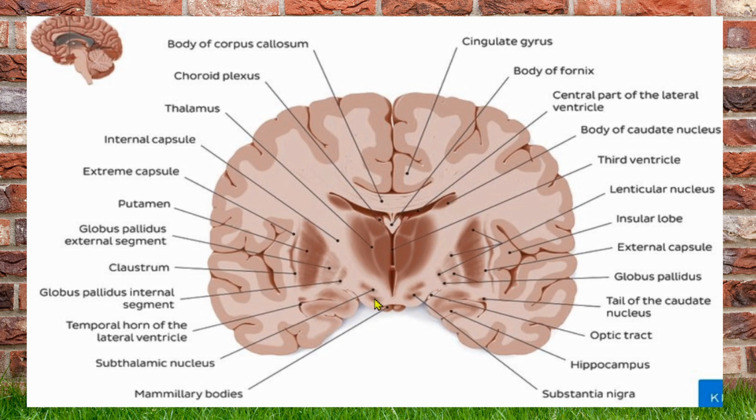substantia nigra. Substantia nigra, we see it in the midbrain, and the inferior-most will be the mammillary body. Altogether, we know what the structures appreciated at this section are.